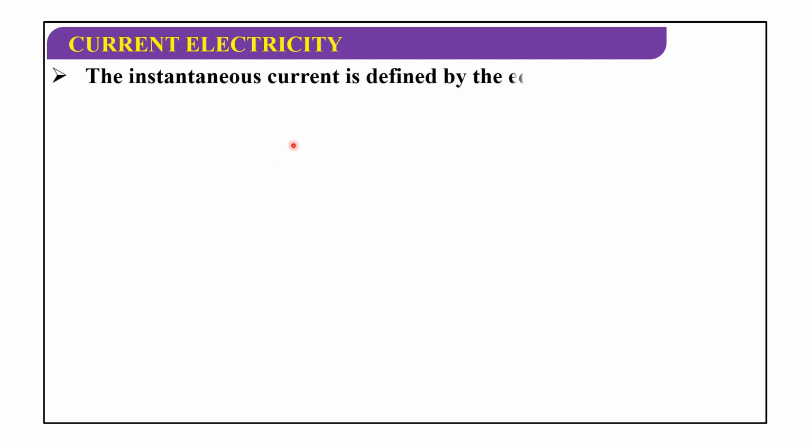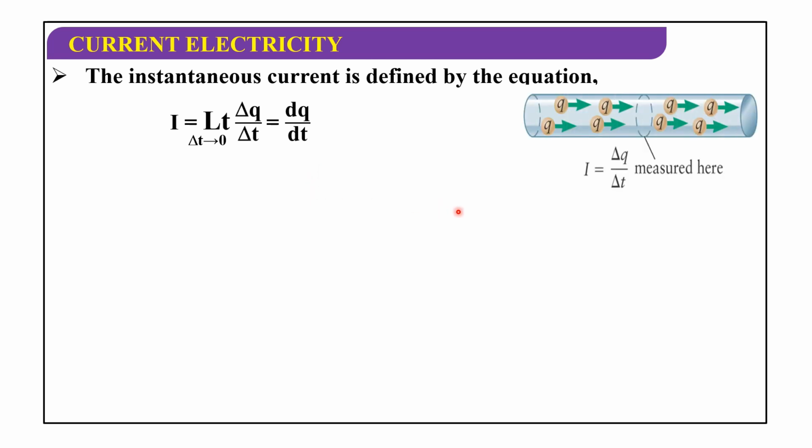The instantaneous current is defined by the equation I equals limit delta t tends to 0, delta q by delta t, that is dq by dt. Here we are taking a conductor and producing the instantaneous current, that is I equals delta q by delta t.